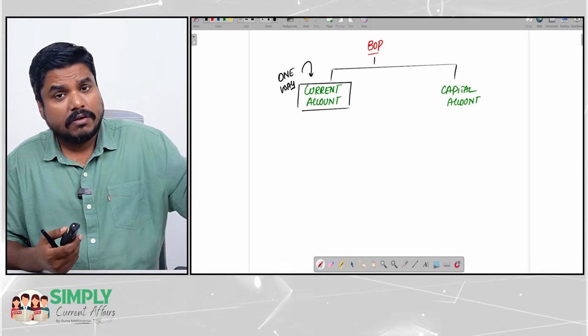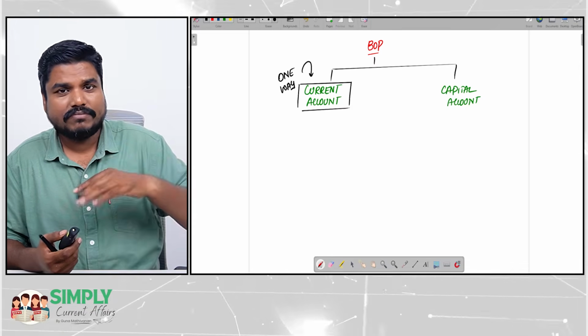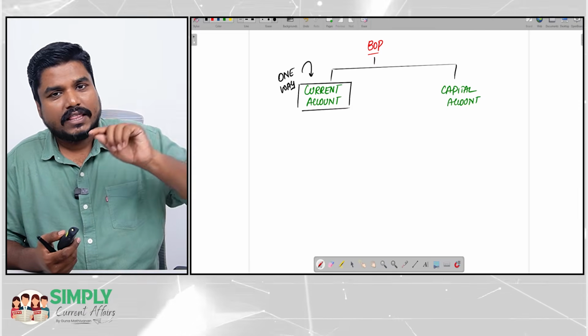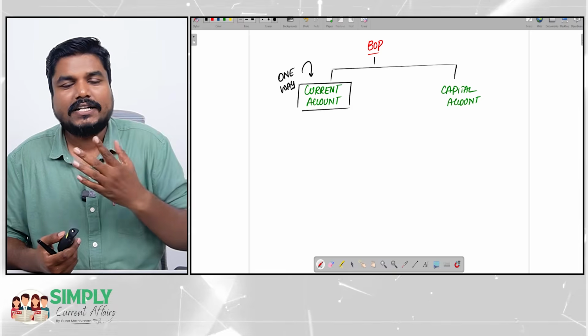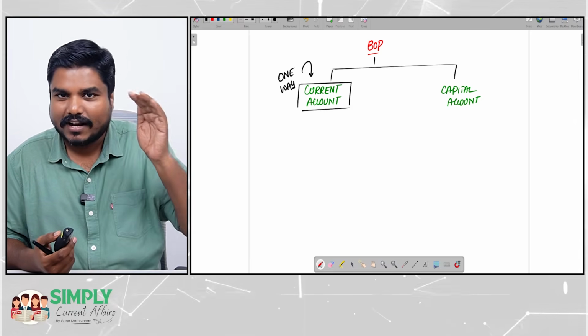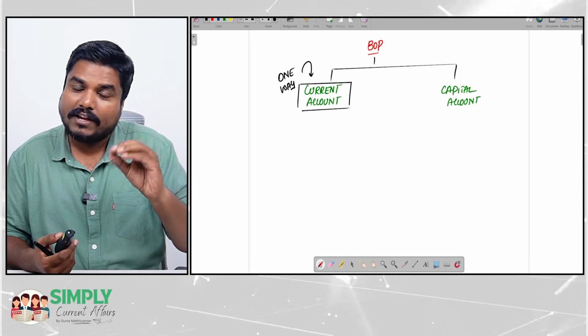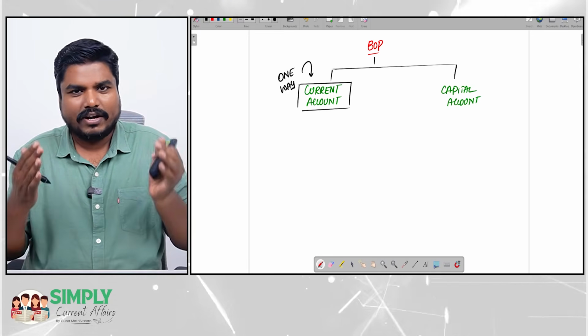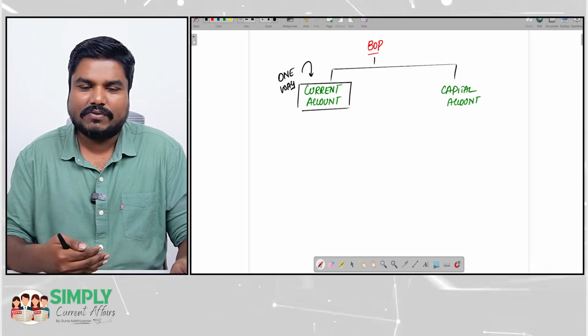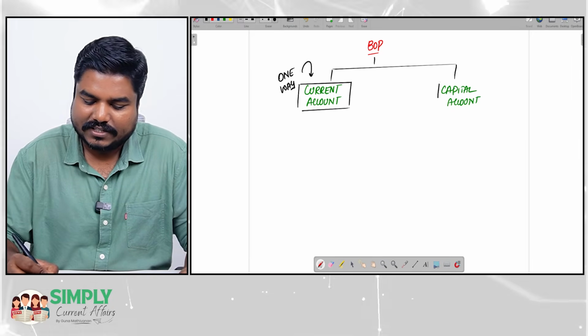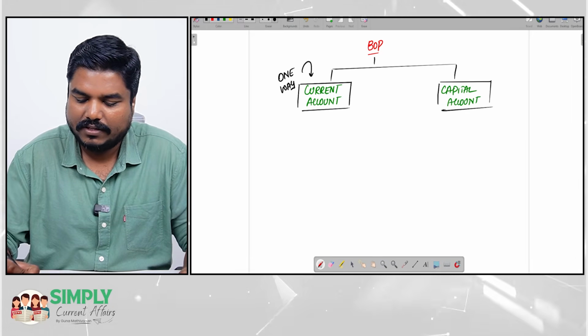For example, I am importing something for which money goes outside. The money paid, will it come back? Definitely no. Once the money is paid, the transaction gets over. So all these are examples of one-way transactions. All the one-way transactions will come under current account, and all the two-way transactions will come under capital account.